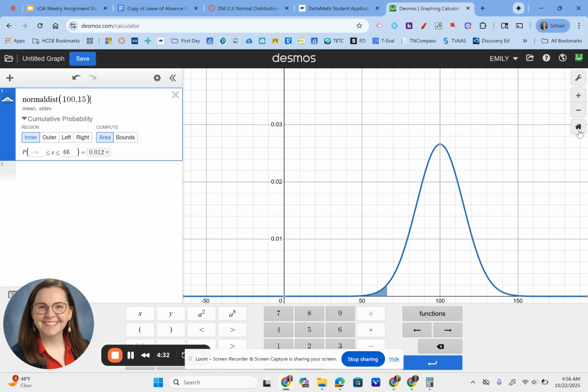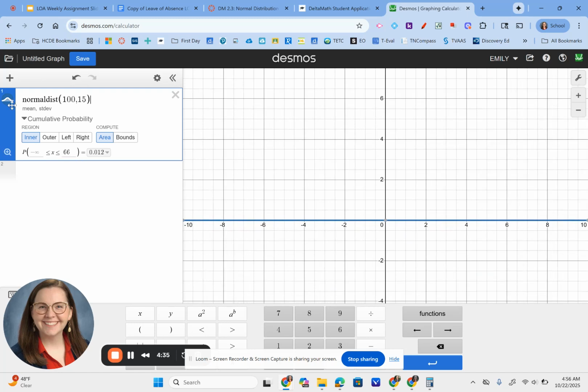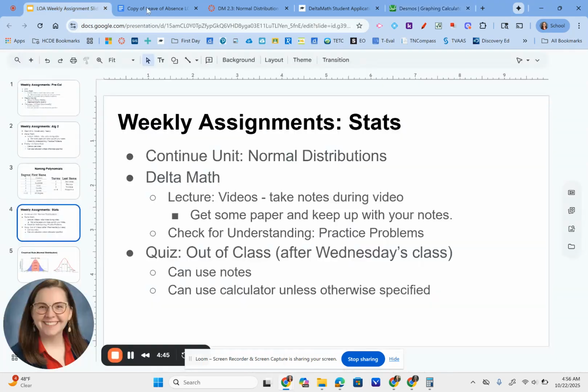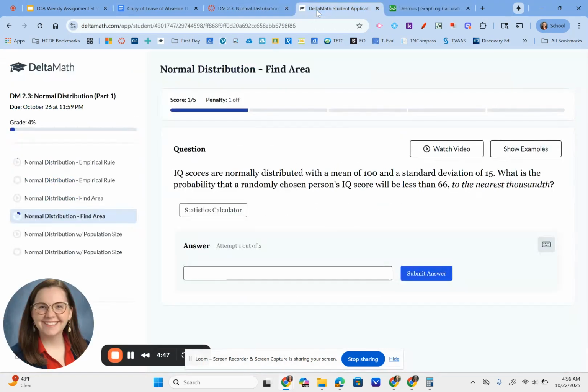What's nice about it is initially when you do normal distribution, you don't see anything here. If you click this little magnifying glass, zoom fit, it shows you that normal curve, which is a nice visual if that's helpful for you. So again, that may help you with finding area, or you can use the stats calculator.